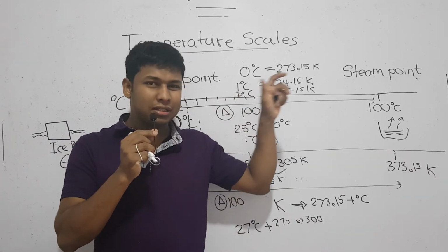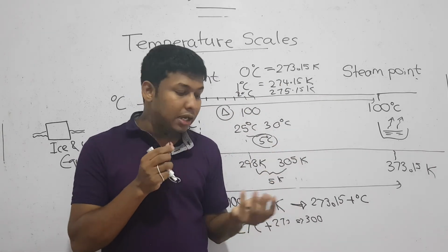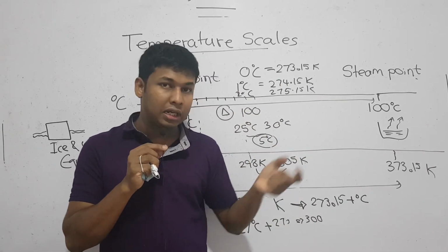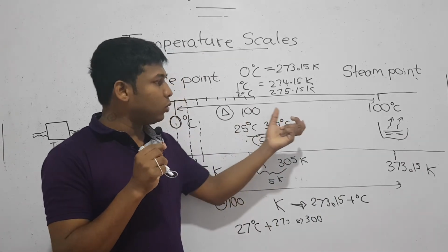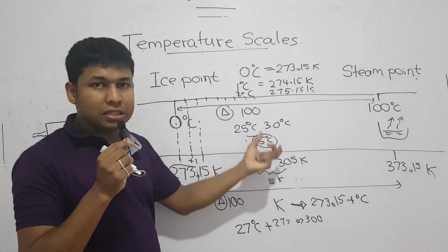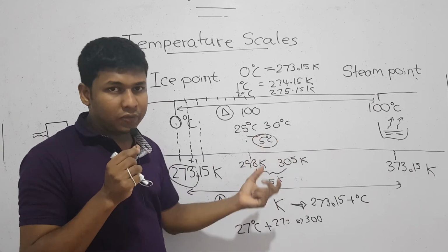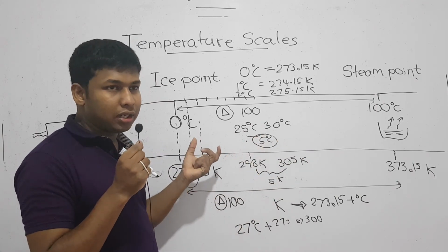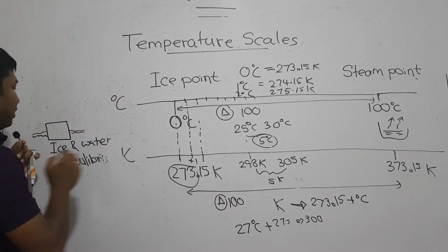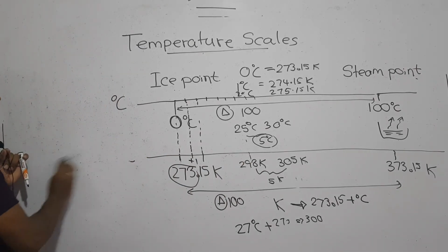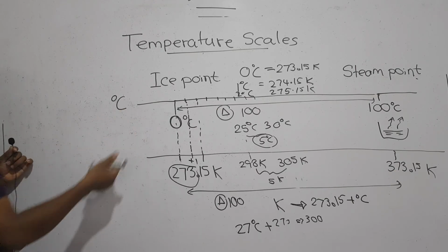Now this is a very small part in this lesson. Then I have to teach about the triple point, and then I have to move into thermometers. I'm not doing thermometers in this lesson. I hope you have understood this particular part, and this is the basis of thermal physics. Now I can say a few minutes, so I will explain some conversions as well. Conversions in the sense, conversion of Celsius values into Kelvin.